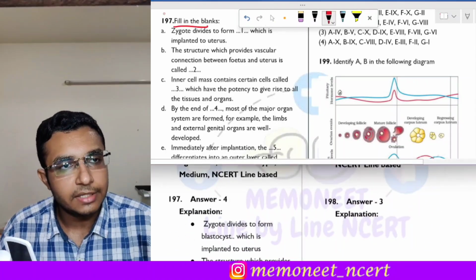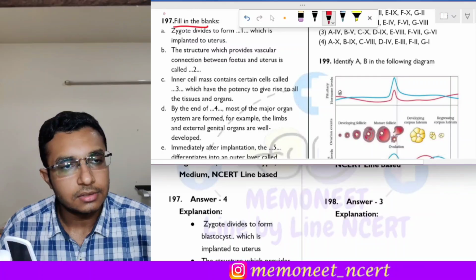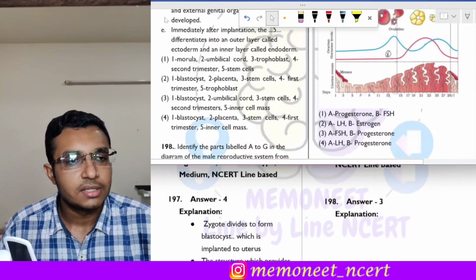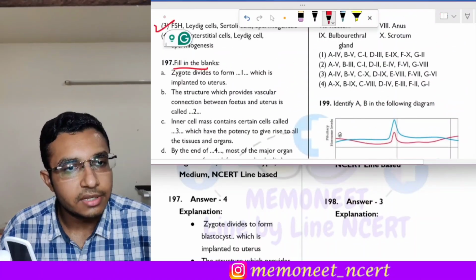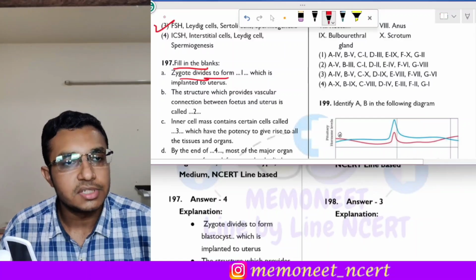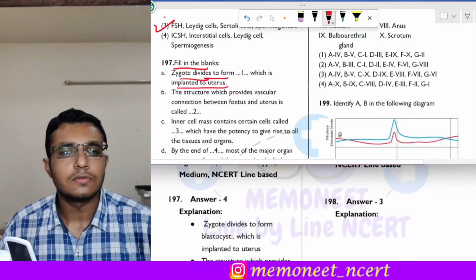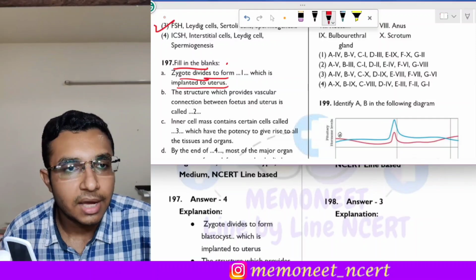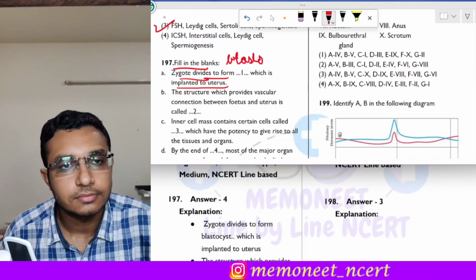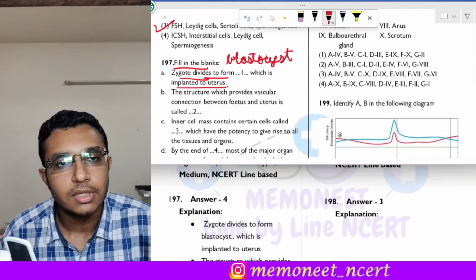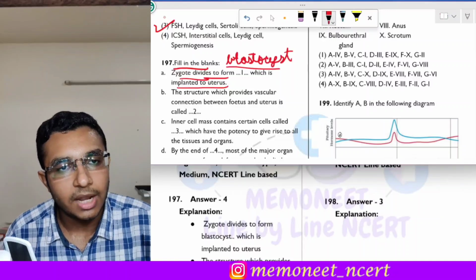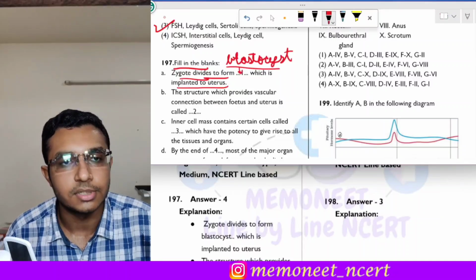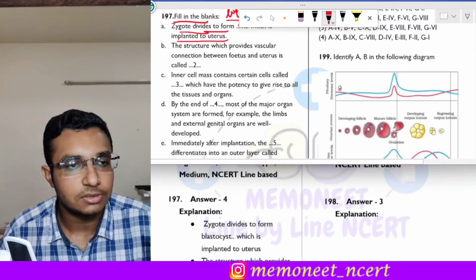It is a fill in the blanks type of question, so let us fill in the blanks. The first is: zygote divides to form dash which is implanted into the uterus. Which is the state of the embryo which is implanted into the uterus? It is the blastocyst. So zygote divides to form blastocyst which is implanted to the uterus. So one will be blastocyst.